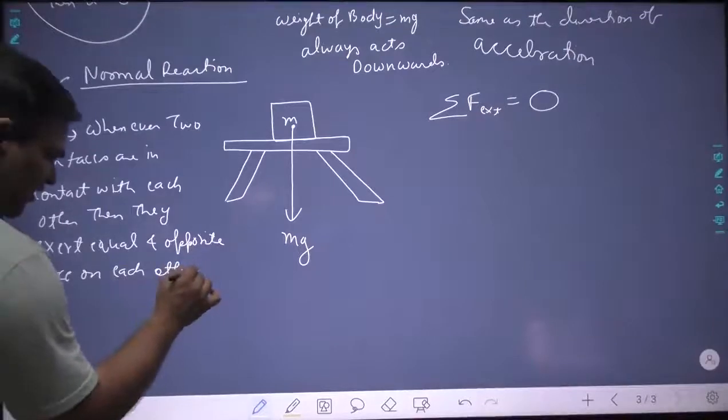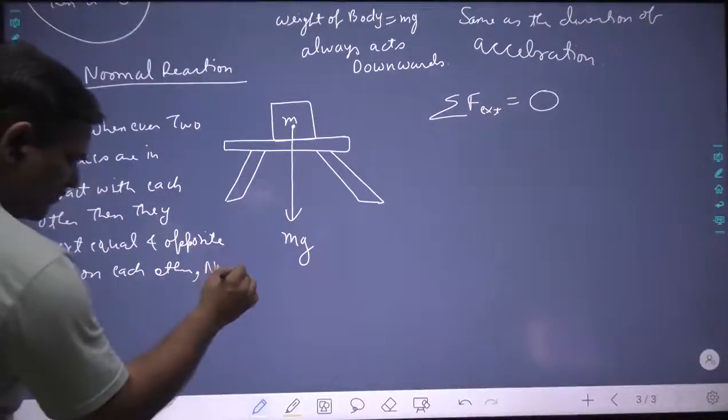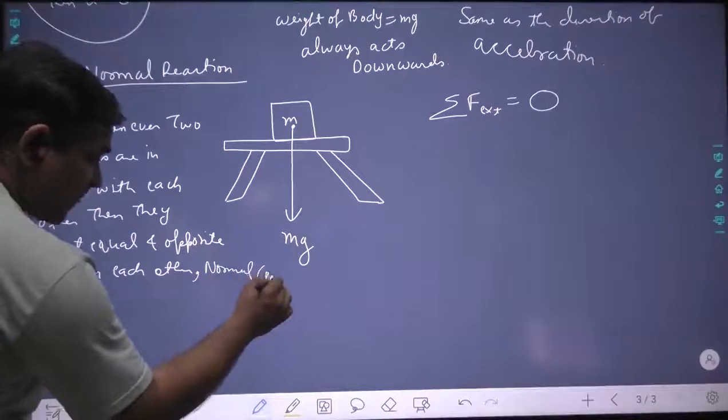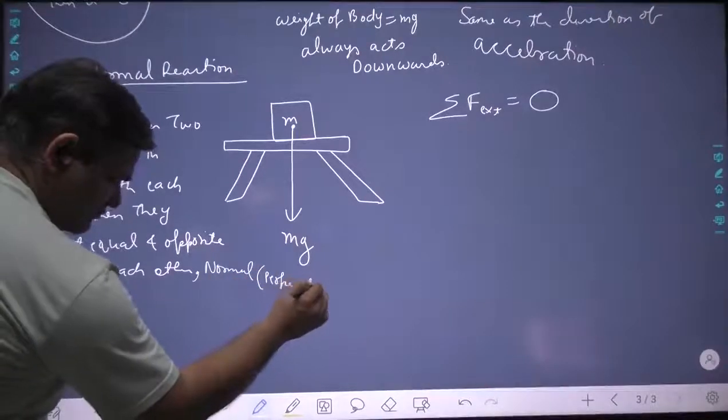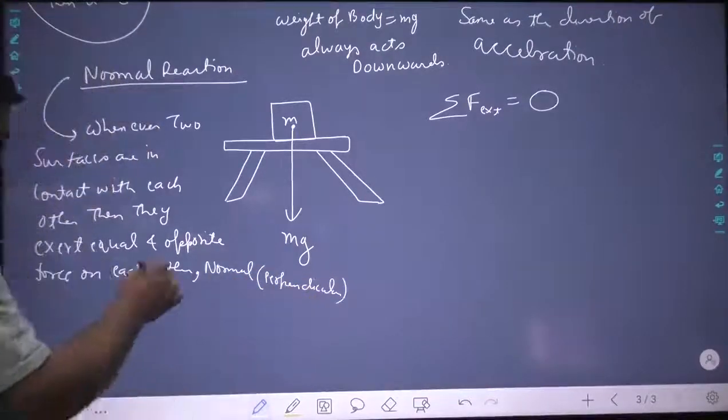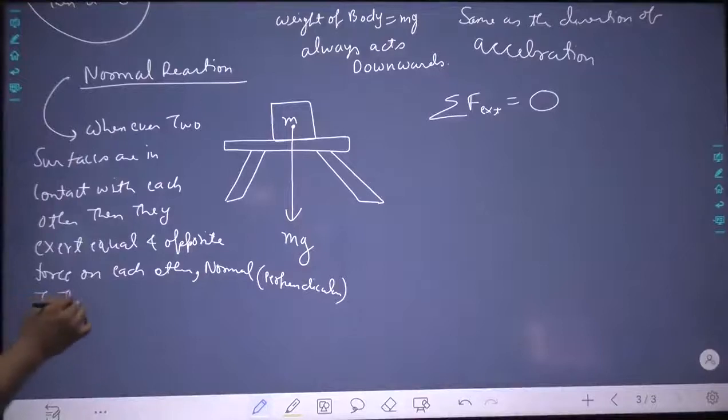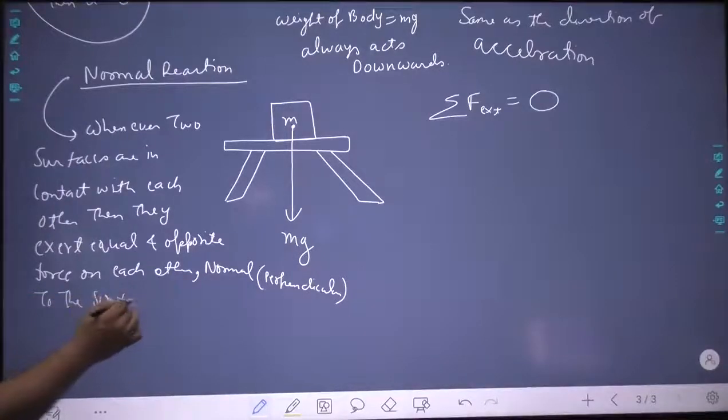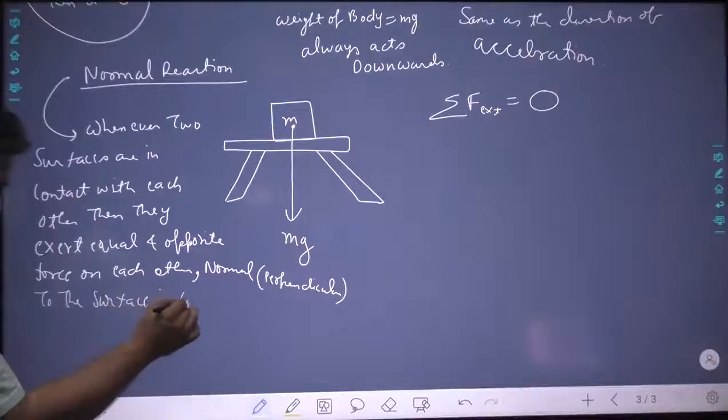Normal means perpendicular. Normal to the surface in contact.